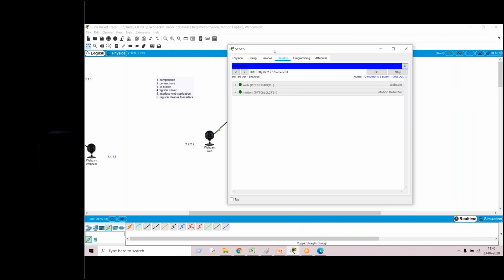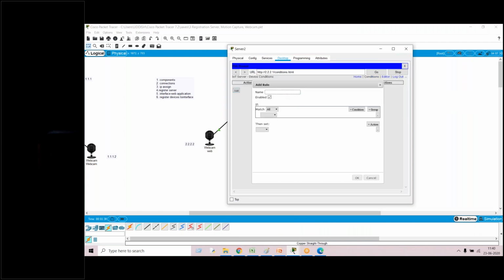Okay, ma'am, you see the conditions now. The first condition I'm writing is webcam on. Whenever motion on is true, then webcam on should be true. This is the first condition. It means that webcam will be always on whenever the motion detector is on.